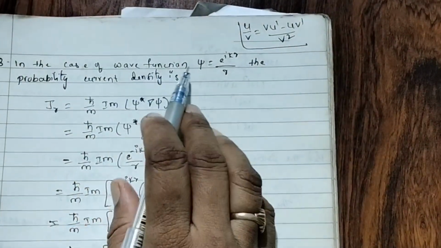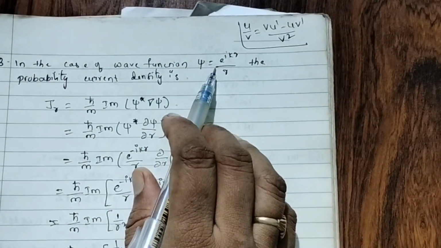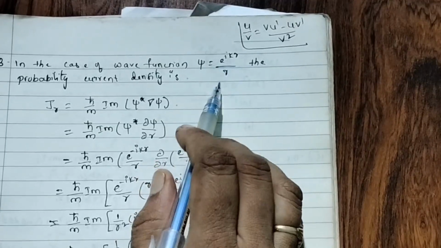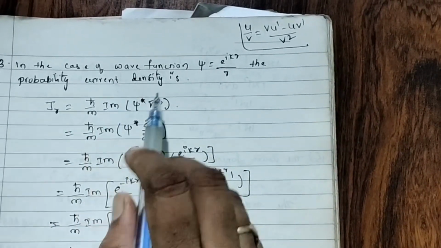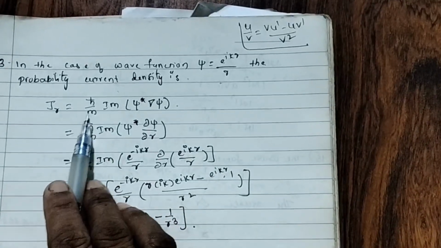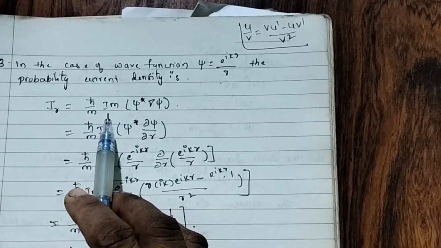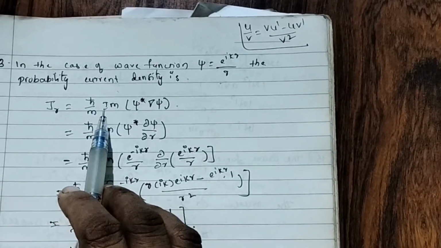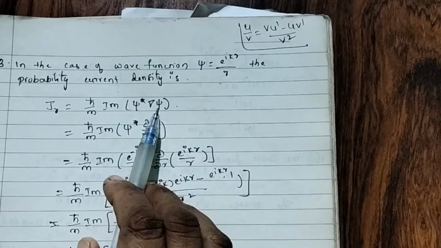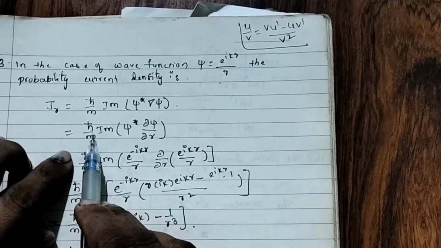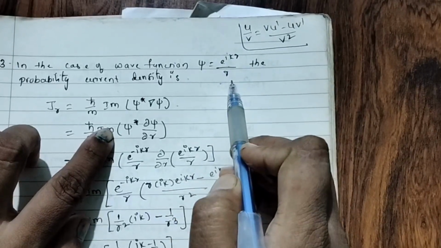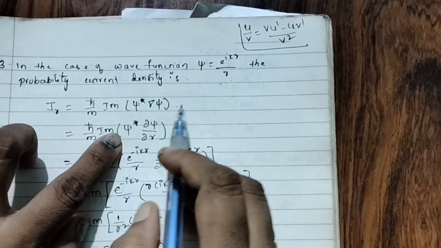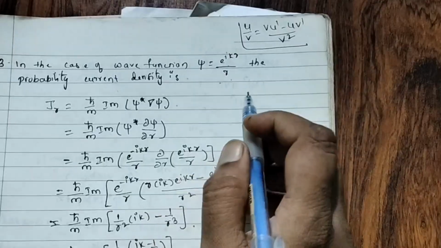In the case of wave function, again he gave the wave function psi, e to the power of i k r by r. The probability current density is asked to find. What is the formula for current density? In the last videos we discussed the formula: h cut by m, Im of psi star del psi. Okay. h cut by m, Im of psi star, e to the power of i k r by r, del psi. What is the operator del?